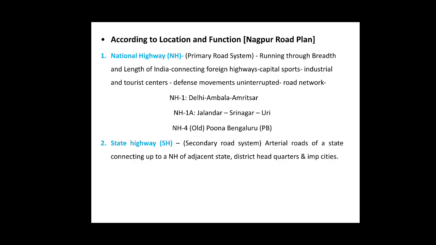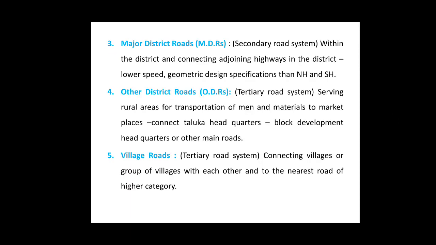The next type is the state highway, abbreviated as SH. These are the secondary road systems which are the arterial roads of a state connecting up to a national highway of the adjacent state, the district headquarters, and the important cities. Third type is the major district road or the MDR.